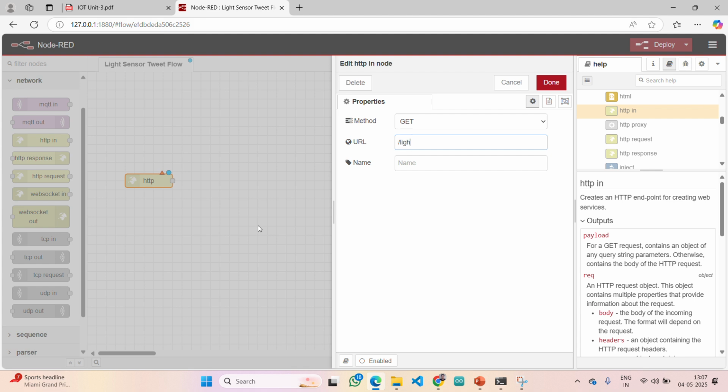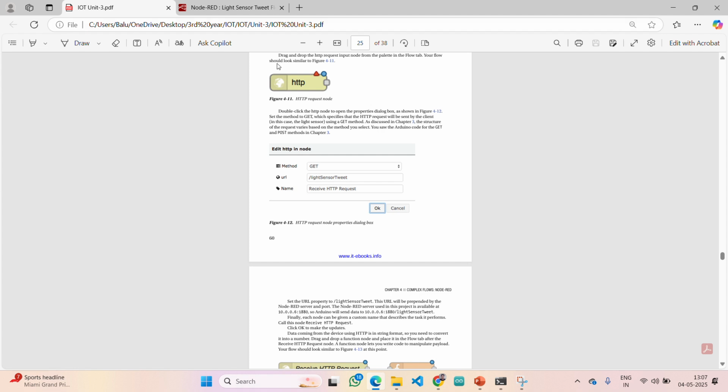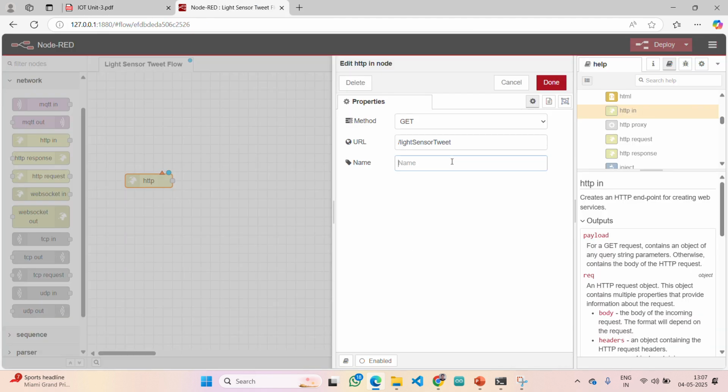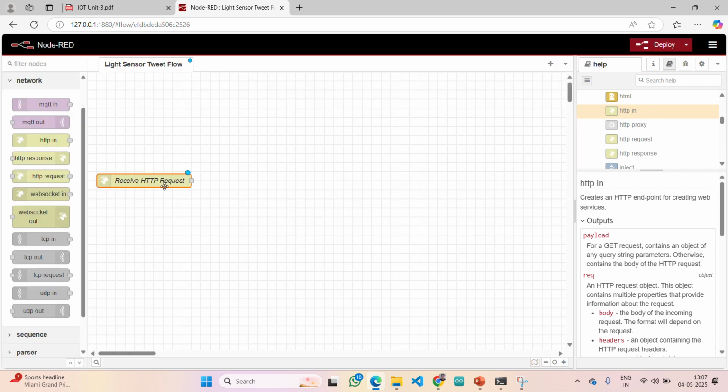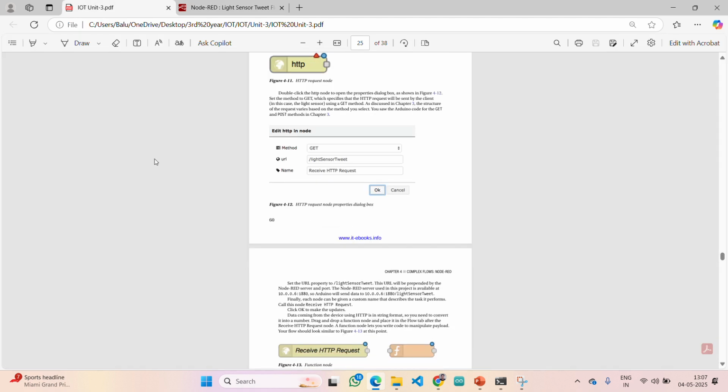Let me give the same thing. Light sensor tweet. And name is nothing but what is displayed in that node in Node-RED. Particularly, "Receive HTTP request" is the name. Once it is done, click on done. Yes, you can see the same text is displayed here: Receive HTTP request. Our first node is done.